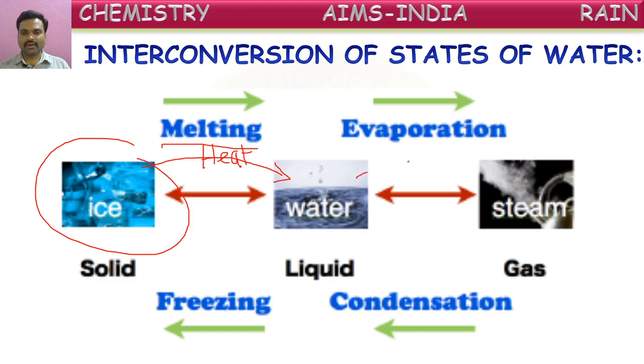If you heat water, heating generally will be shown in chemical reactions with a triangle that represents the heating. So we can also write heat. If you heat water, it converts into vapor form or steam. That is called evaporation.